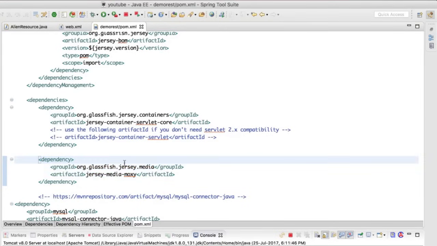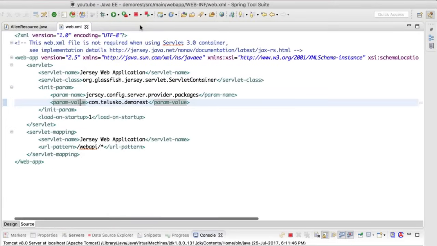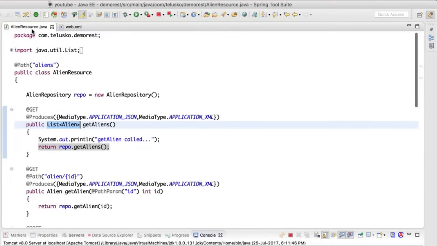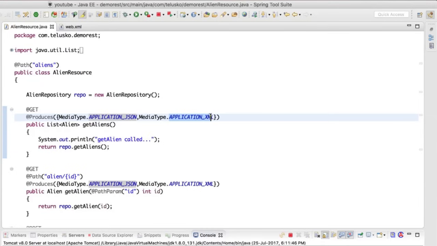So we are using the Jersey library here, but you have a choice, right? We can also choose Jackson, and also this one, which is MOXy. So we have added these dependencies using which you can convert your object into either XML or JSON. It's just that when you return, you have to mention what it produces. Now, your application says, hey, I can produce JSON data or I can produce XML data.